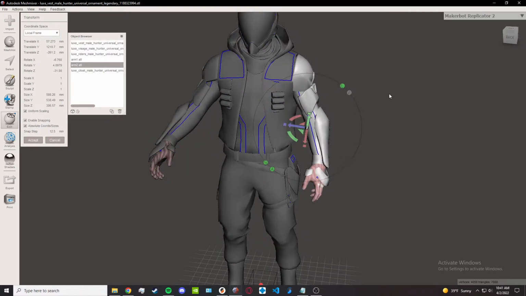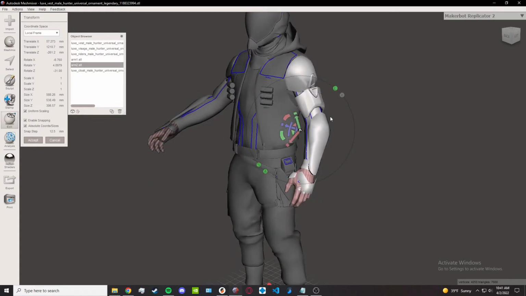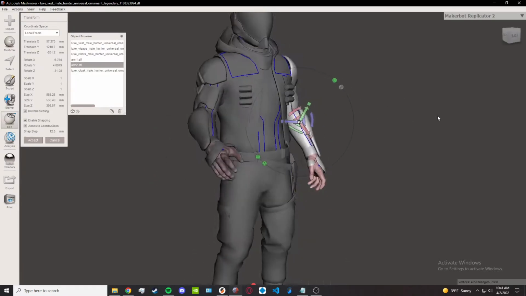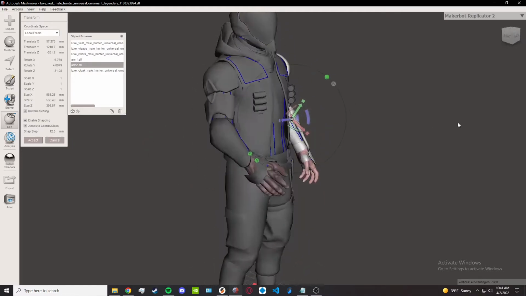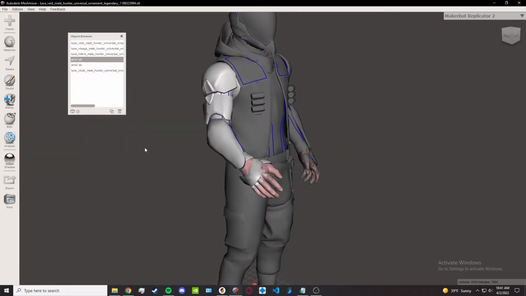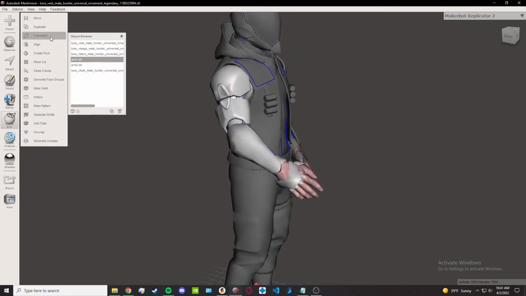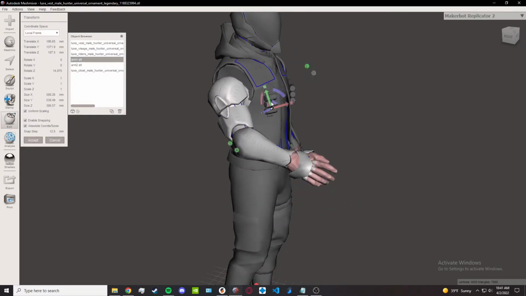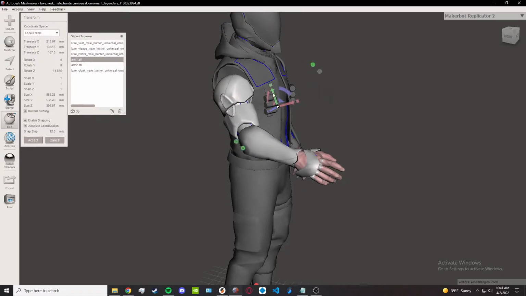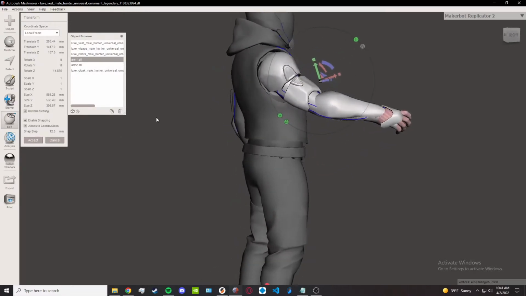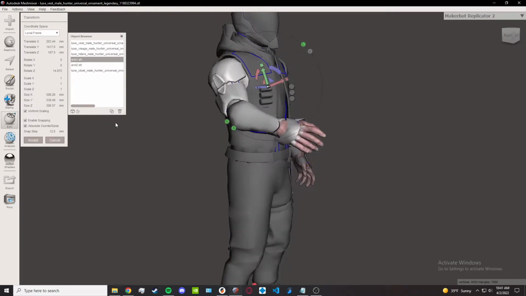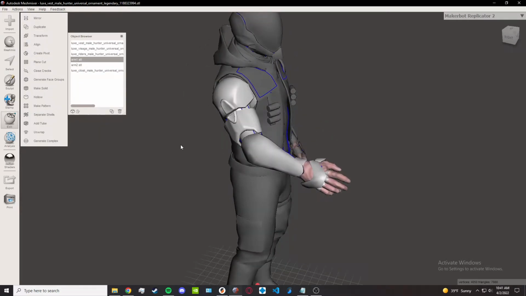But if you want to get a little bit fancier, you can select this arm, cut it into more pieces to model it that way. However, I want to keep things simple here. Now we can go ahead and take our other arm here, rotate this one up a little. Then we're going to want to go ahead and hit accept here.